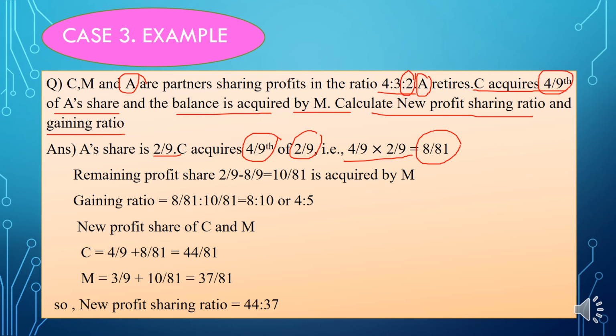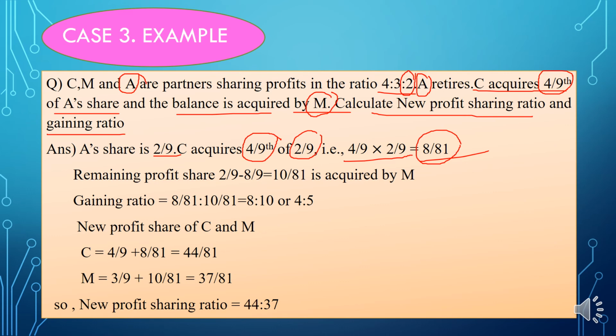And what will be the remaining profit share? In your question it is said that C acquires 4 by 9th of A's share, and one partner is left, who is M, and the balance after C acquires is acquired by M. So C's acquired share is 8 by 81, and we need to calculate the remaining profit share which is acquired by M.